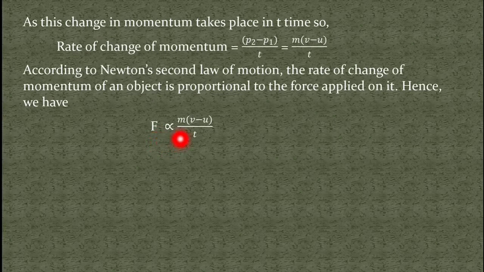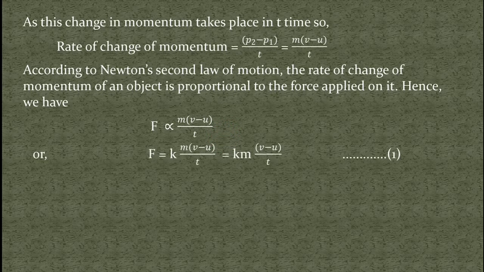Now students, if we have to change this proportionality sign with an equality sign, then we have to multiply this right hand side term, that is m into v minus u divided by t, with a constant term. So this expression can be written as F is equal to k into m into v minus u divided by t, which is equal to km into v minus u divided by t. Let us say this is equation 1.